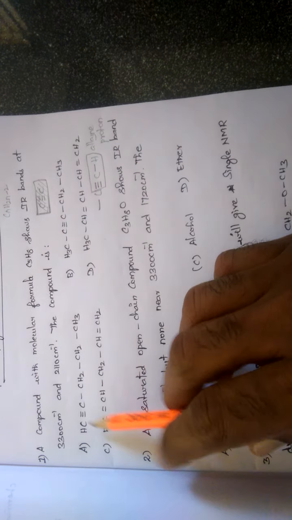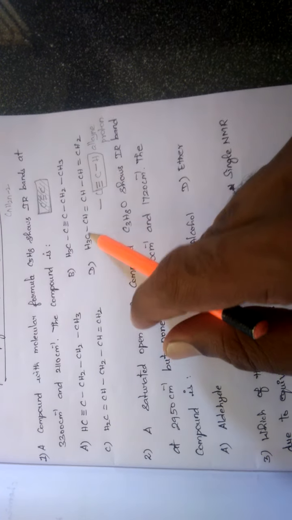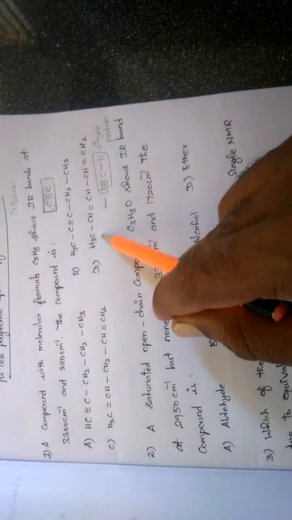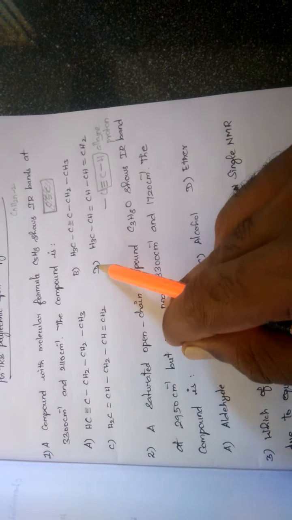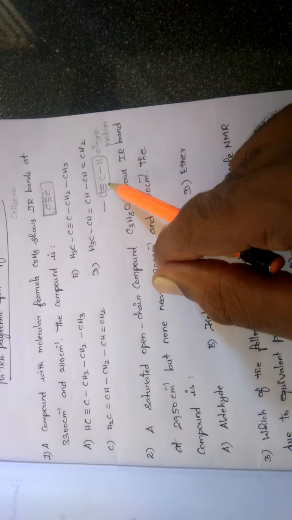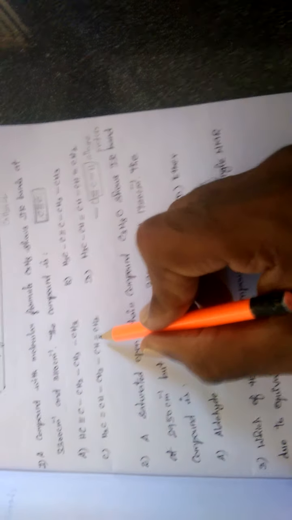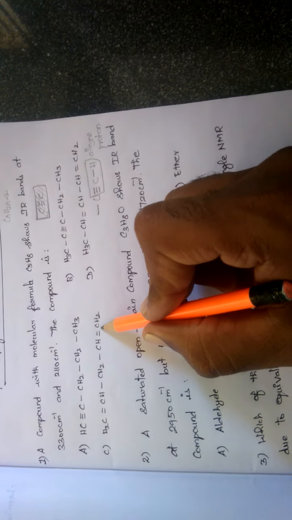So from this data, we exclude options C and D, because these two compounds have no alkyne proton. Moreover, both compounds have a C=C double bond.